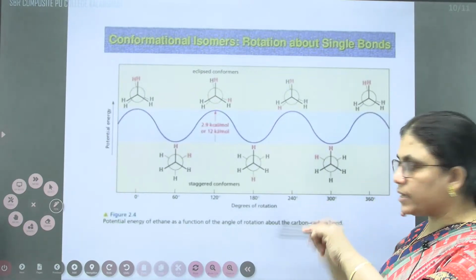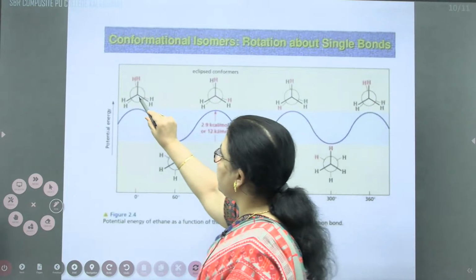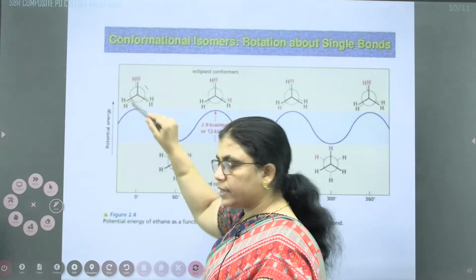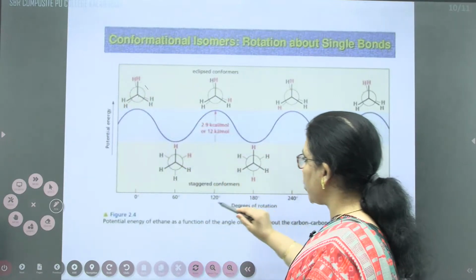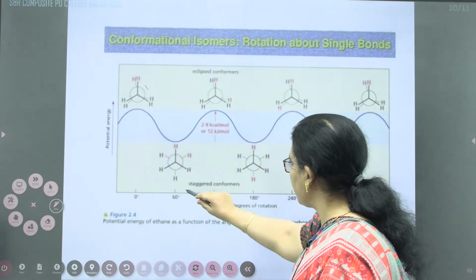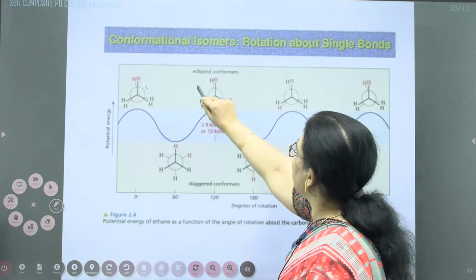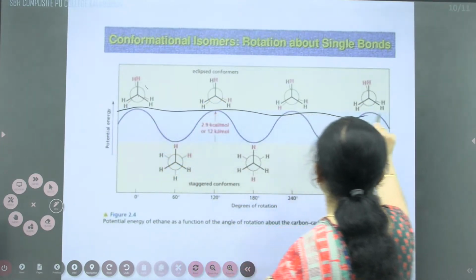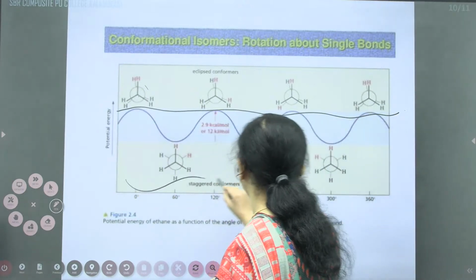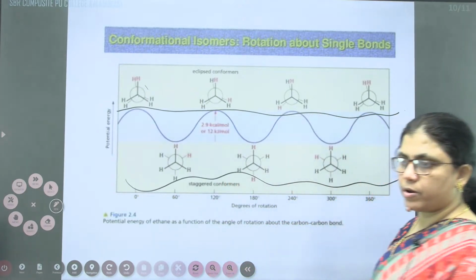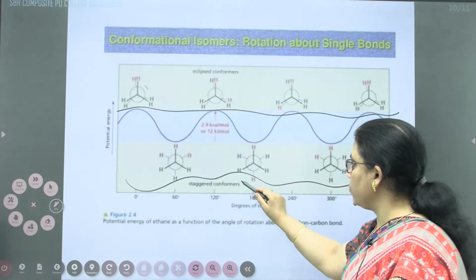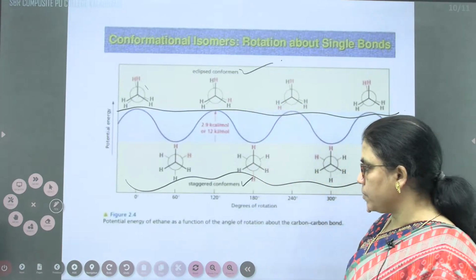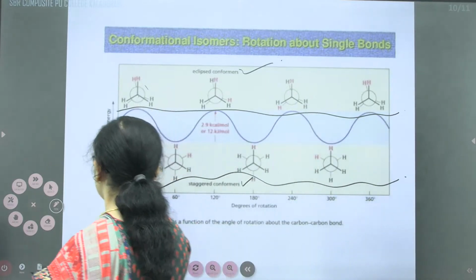You keep one carbon as constant and rotate the other one. Like that, here we get a staggered conformation, and here we get an all eclipsed conformation. All these are staggered conformations. So staggered will be more stable, and eclipsed will be less stable. Eclipsed will be what, children? It will be less stable.